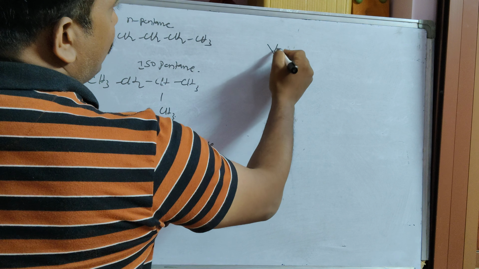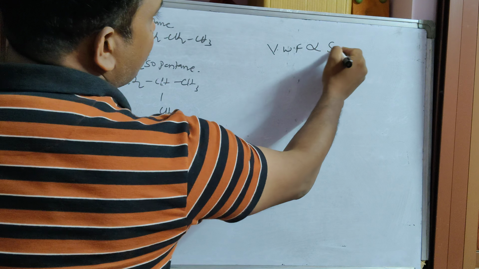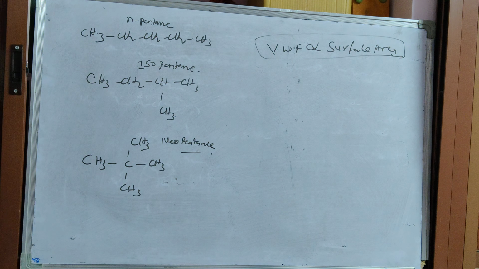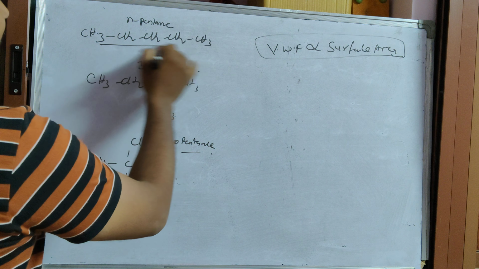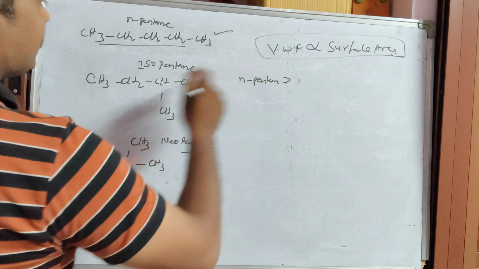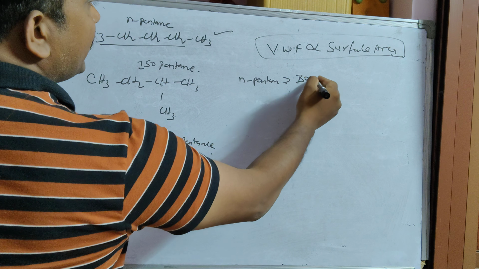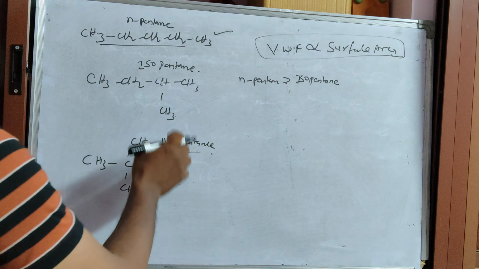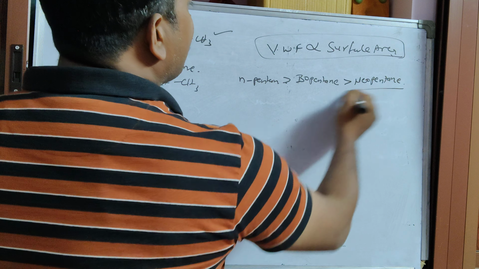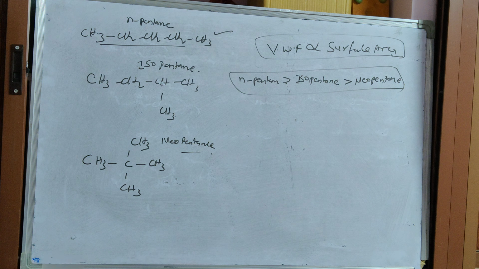In this case, van der Waals forces of attraction is directly proportional to surface area. This is one of the examples. If it has more surface area, then it will exhibit more van der Waals forces of attractions. In case of n-pentane, it occupies more space, that's why more surface area. So n-pentane is greater than isopentane, and isopentane has more van der Waals force of attraction than neopentane. This you have to remember. Whichever occupies more space will exhibit more van der Waals force of attractions.